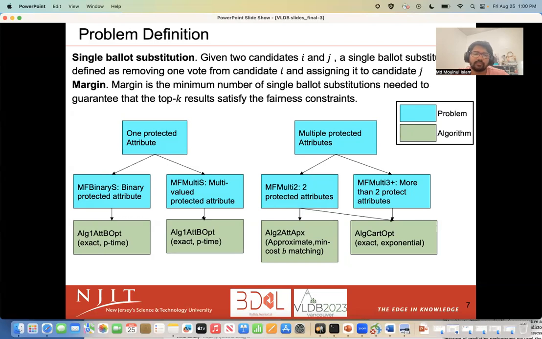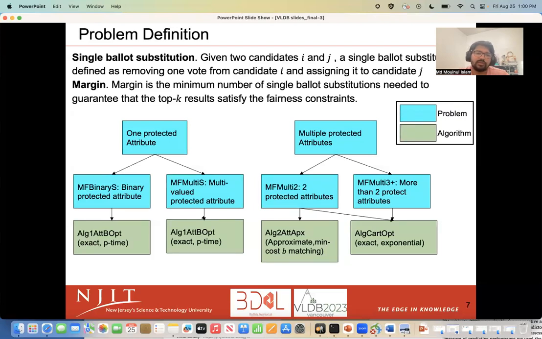We study several variants of the problem, considering if the query constraints are defined over 1, 2, or 3 or more attributes. When a single attribute is considered, we study both cases, one with a binary protected attribute, namely MF binary S, and the other with a multi-valued protected attribute, namely MF multi S, because these 2 variants require different algorithmic treatments.